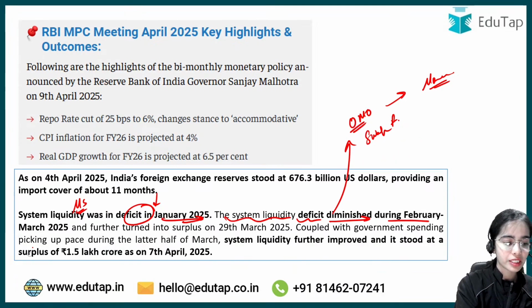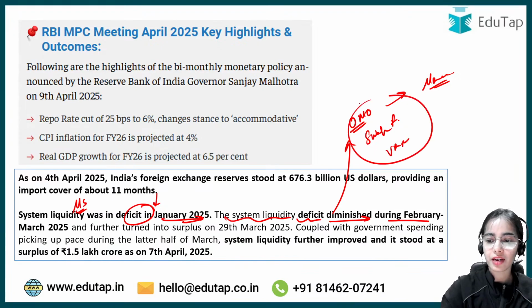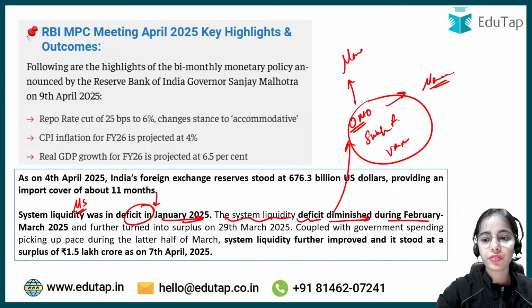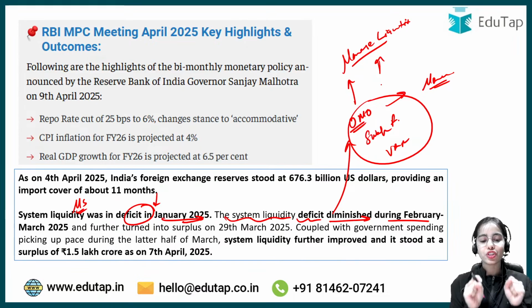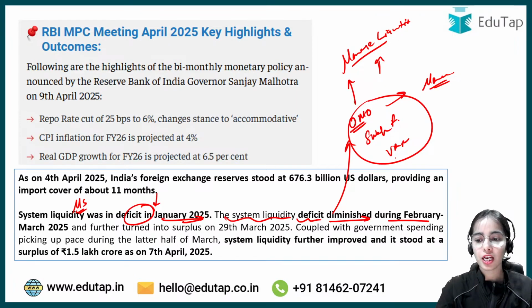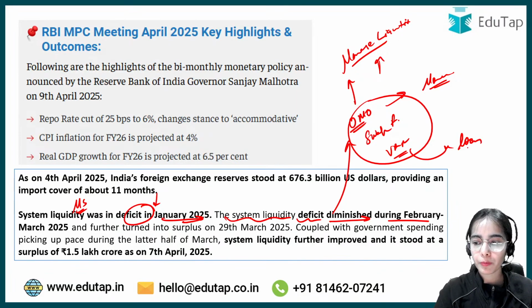So this I have explained in a session where we have discussed managed liquidity. The system liquidity was very less in January 2025. To boost the liquidity, to boost the money supply in the market, the RBI took open market operations. The RBI did the swap facility and the variable repo rate facility, where more loans were given to the banks